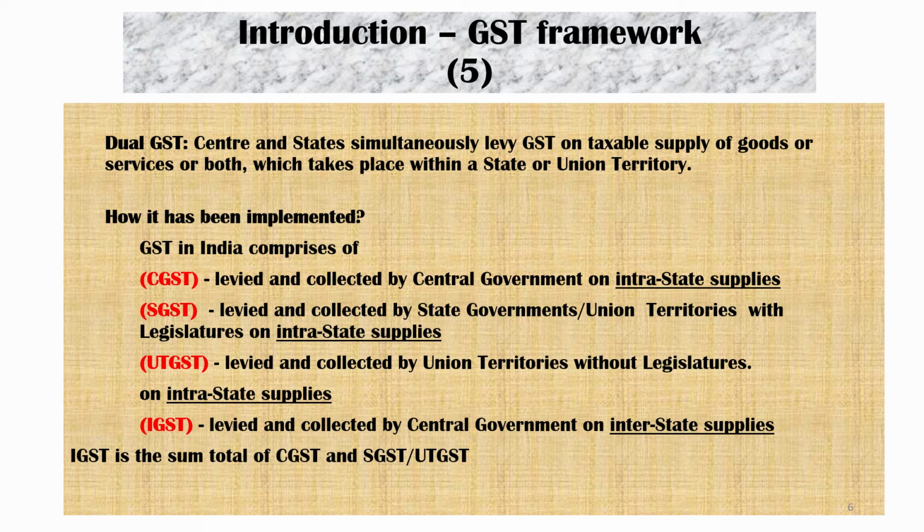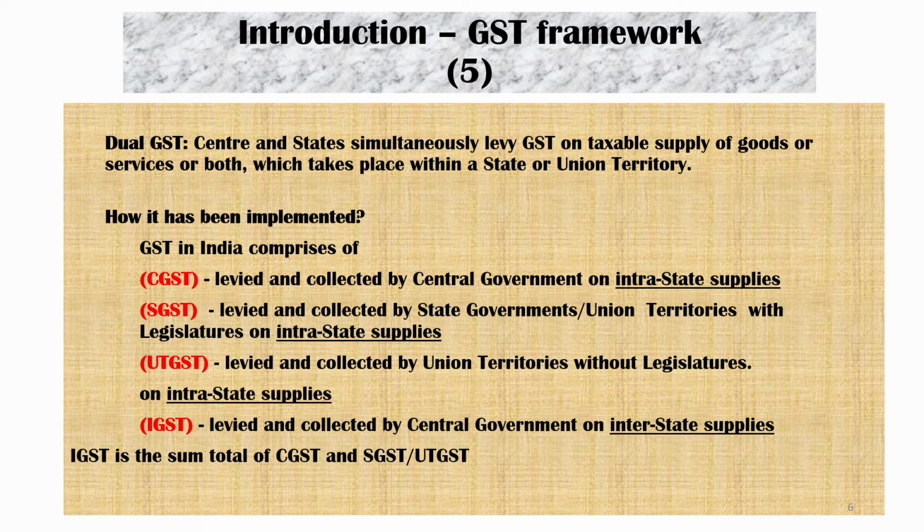That means CGST, SGST, UTGST are applicable on intra-state supplies. What is intra-state supplies? Intra-state supplies means the movement of goods or services within the state. It will not cross the boundary of a state. For example, if I am a seller registered in Karnataka, and I am selling the goods to a place within Karnataka, that is intra-state supplies. For intra-state supplies, CGST, SGST, Union Territory GST are applicable.